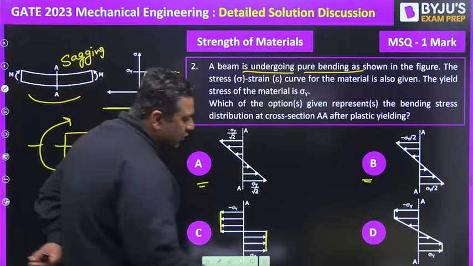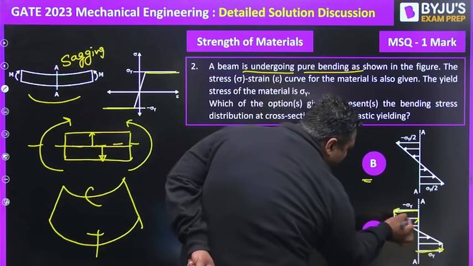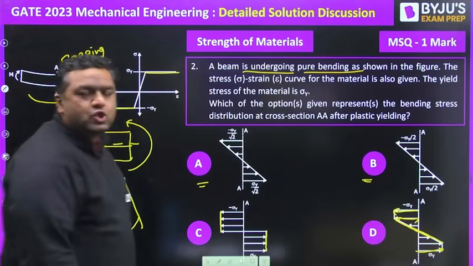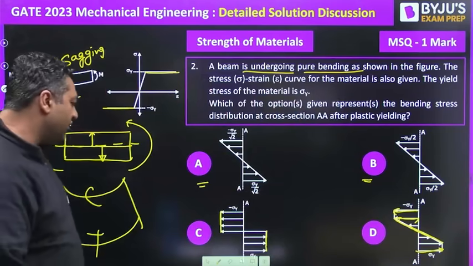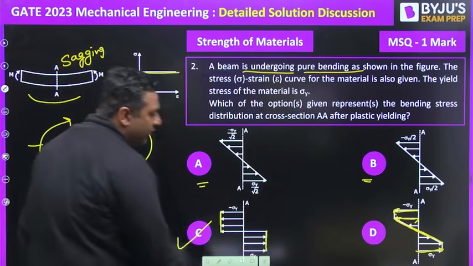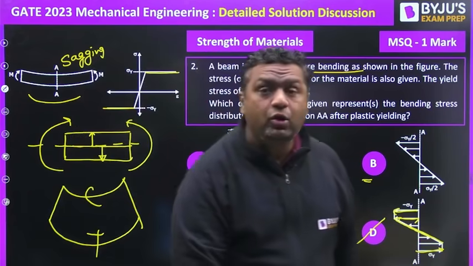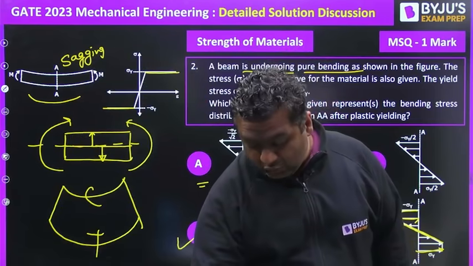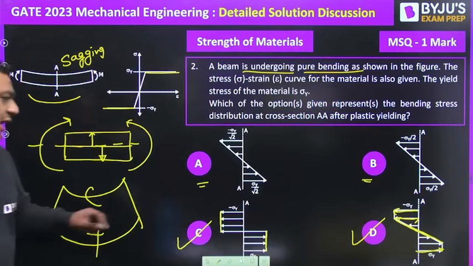So for that case, you will be having sigma y for the top and bottom fiber or nearby fiber, and for the rest they are still in the elastic limit. So taking both these possibilities, the answer for this will be C and also D. As this is MSQ, in MSQ we can have more than one option correct. So taking that into picture, the answers for this are C and D.